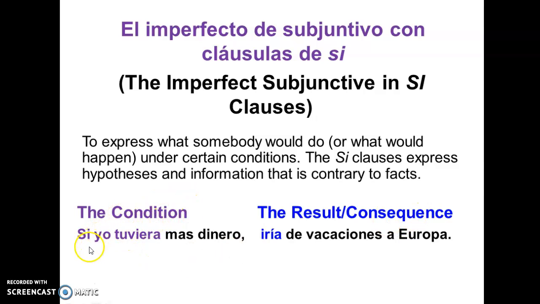The condition is, if I were to have more money, the result or consequence would be I would go on vacation to Europe. But in this case, it's contrary to fact because I don't have that much money, so there's no way I could go on vacation to Europe. So that's what needs to happen in order to use the imperfect subjunctive with si clauses. So there's a contrary to fact idea.